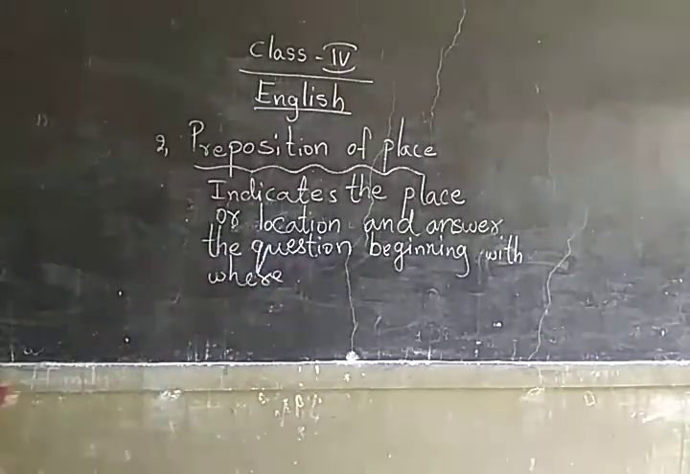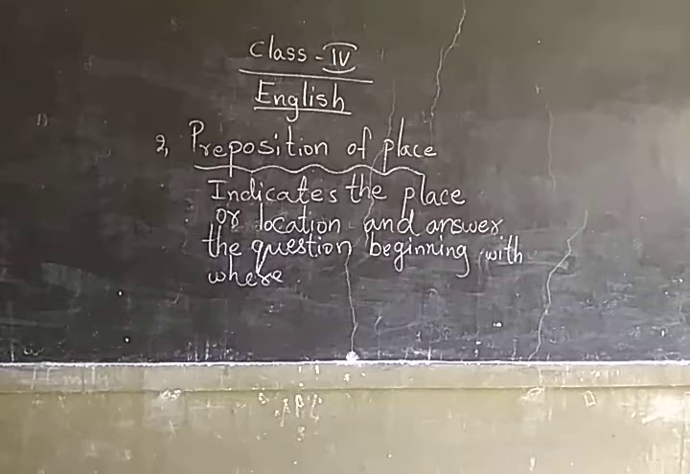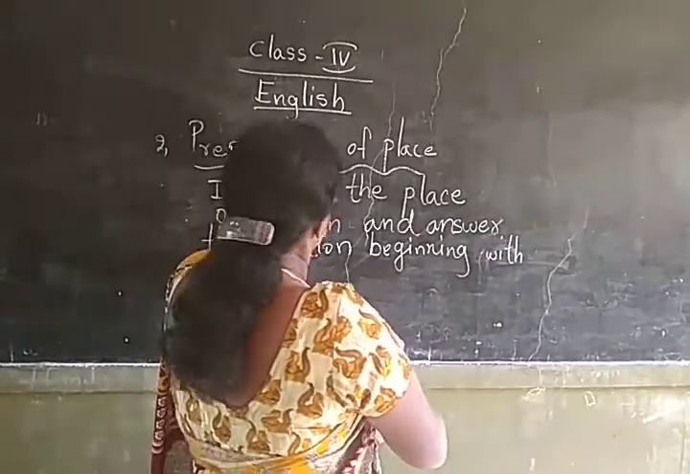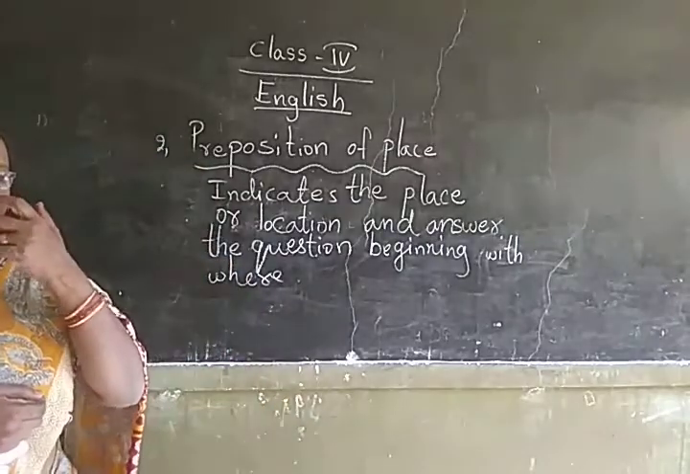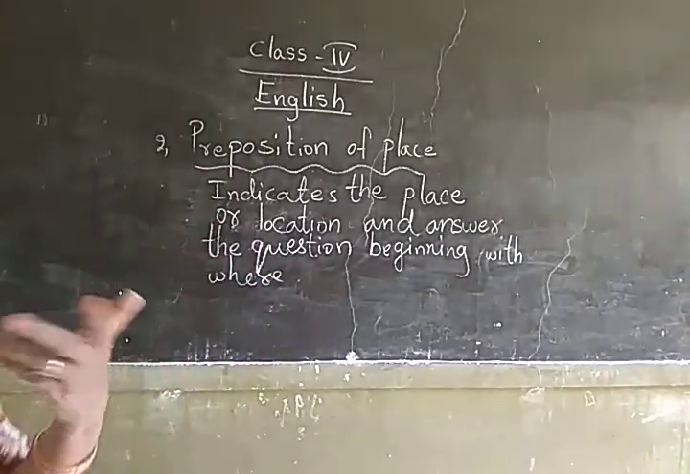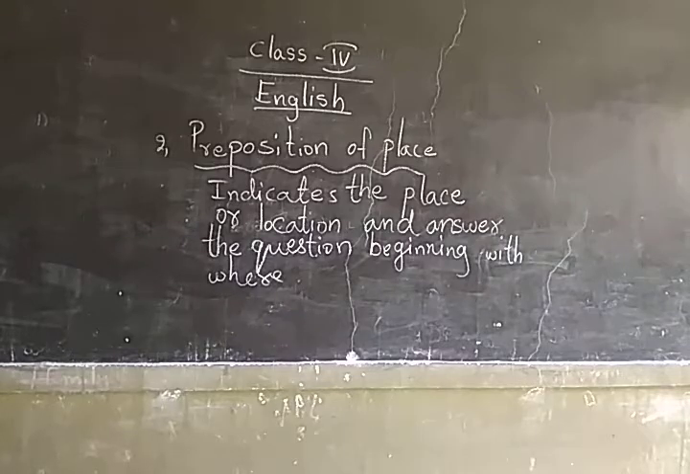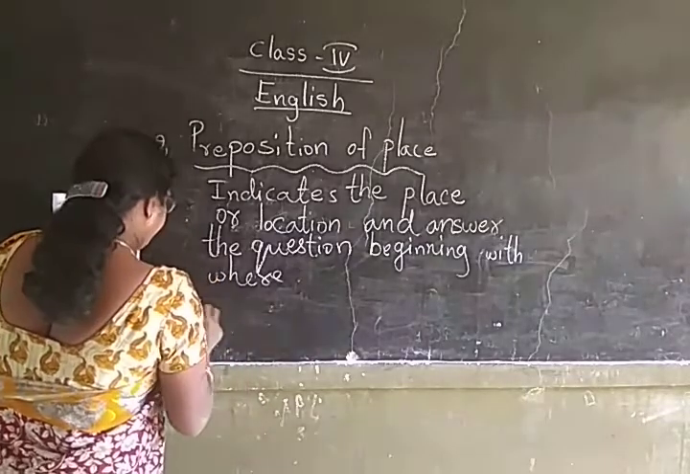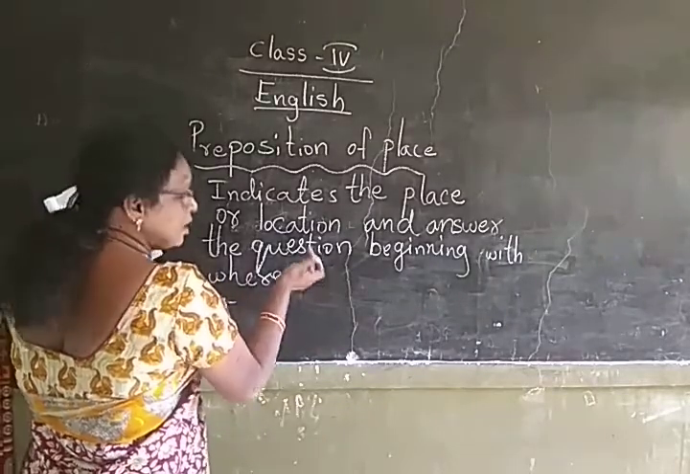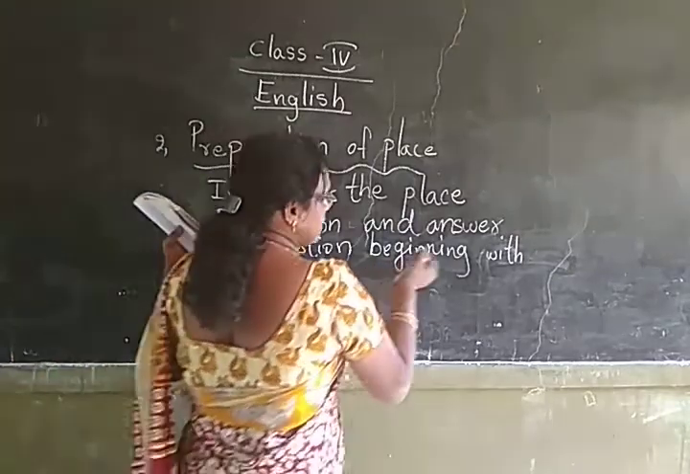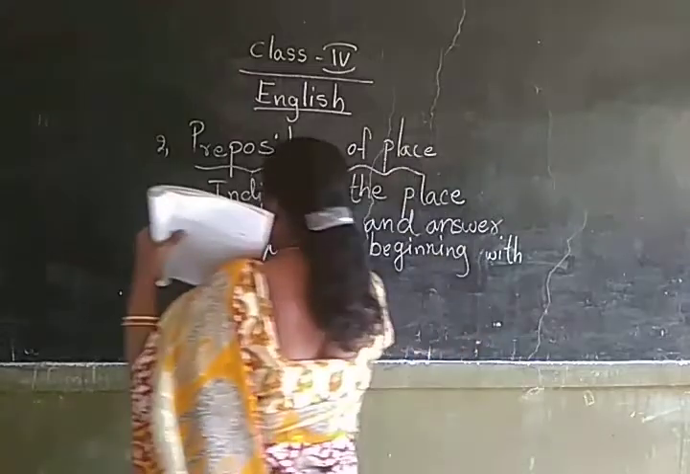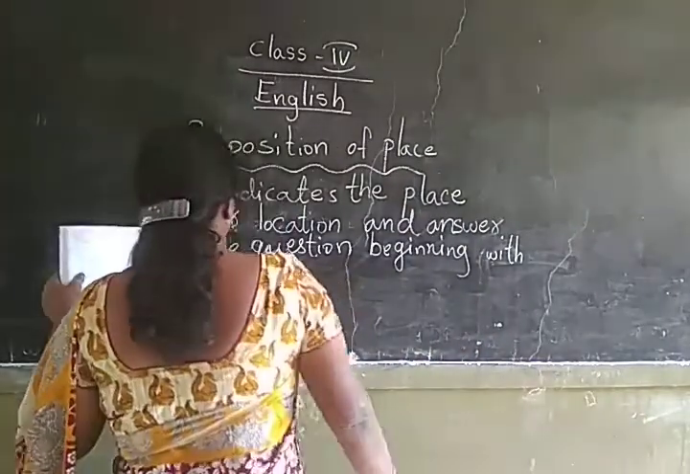Next one. See here. Preposition of place indicates the place or location and answers the question beginning with where. Understood? So here, the definition is that it tells the place or direction, where the particular thing we are talking about is located or where it belongs. Example I will tell you. It answers the question beginning with where.